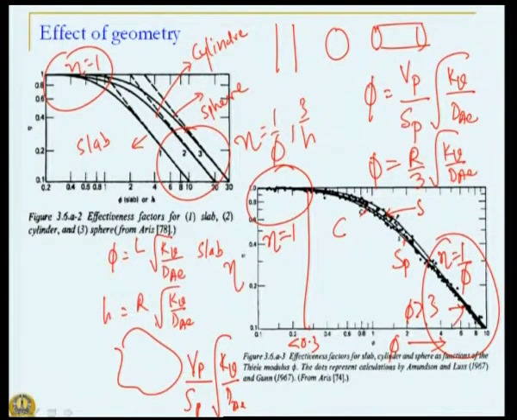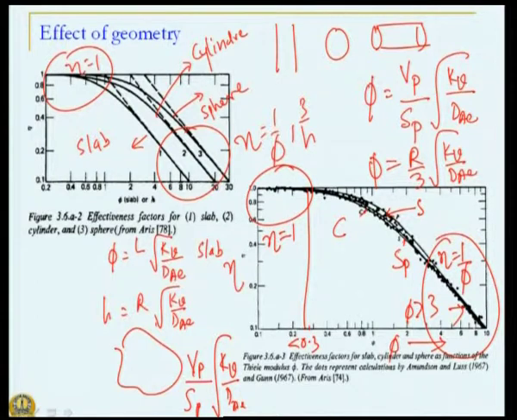If that is the case, then for first order reaction, to know observed rate, if I can approximate this behavior by a single line, I know my observed rate without knowing what is happening inside the catalyst pellet. This is as far as the first order reaction is concerned for any geometry.